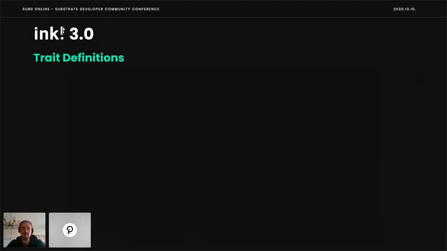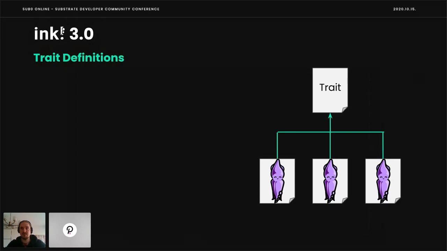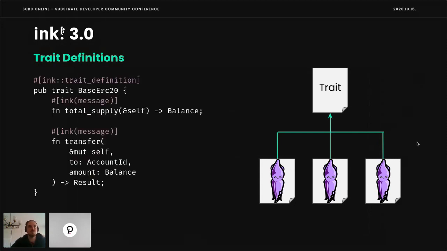And there's one very big feature left that I wanted to demonstrate to you. It's called trait support. And in the following, I want to show you why we need traits. Traits are very important, especially also for designing systems such as smart contracts. So you define one trait that you can compare to a base class or an interface, so that it can be shared by many concrete WebAssembly contracts as an interface. And this is depicted by this graphic. So we have, for example, one ERC20 base interface and many concrete implementers of those. How would this look like in Ink!?